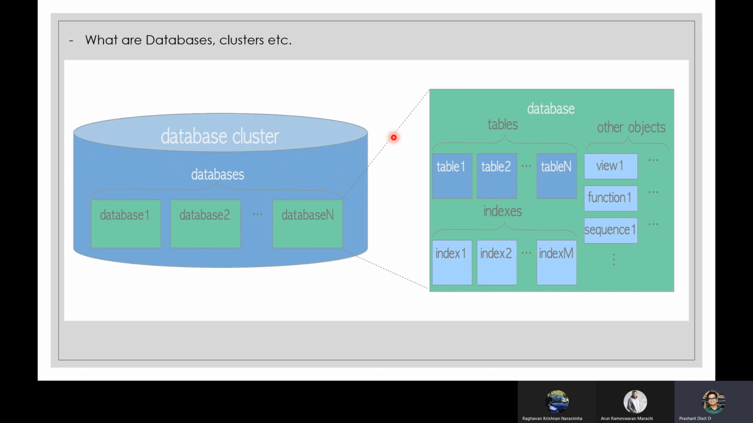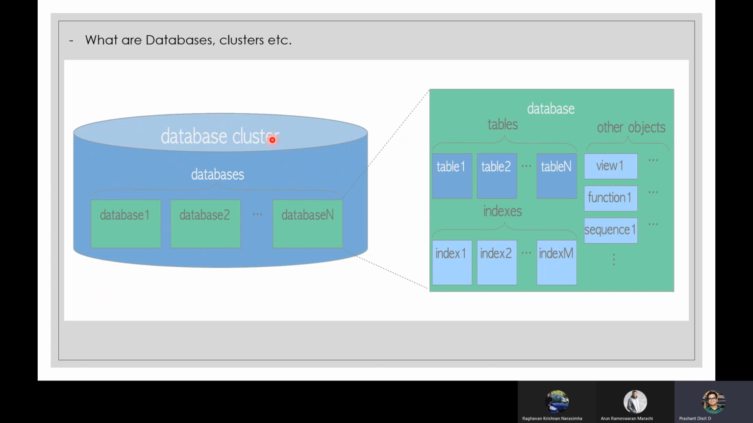But when you're dealing with a Postgres database and someone asks, can you please check the database, what all tables are there? What he's actually saying is that specific database that is part of a database cluster, where the database tables and index information lie.